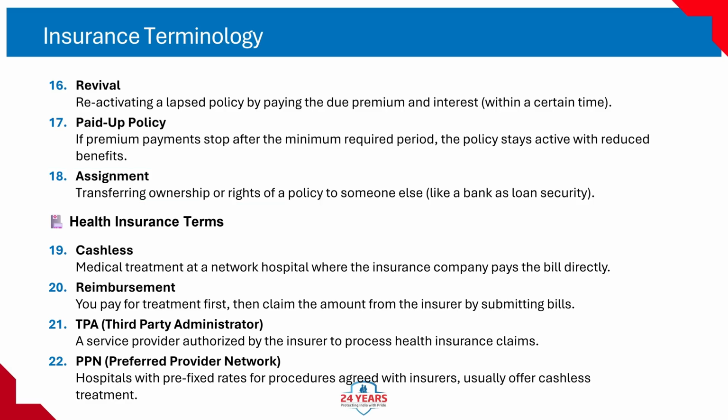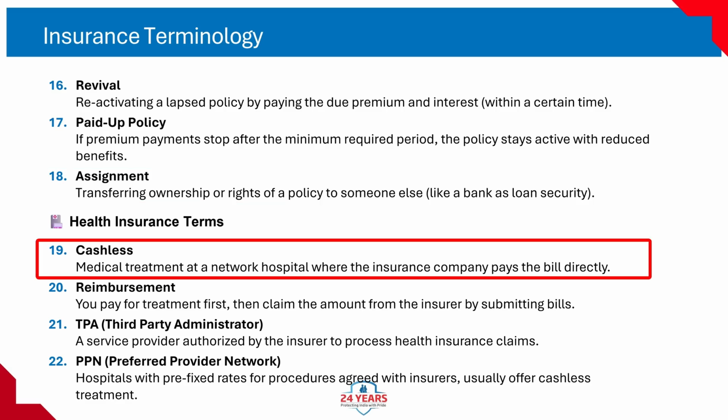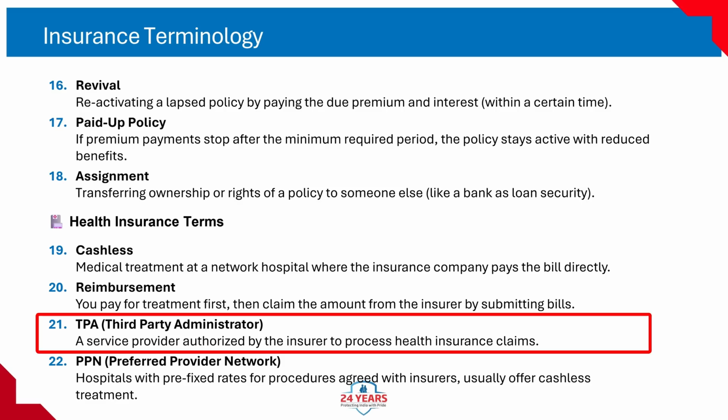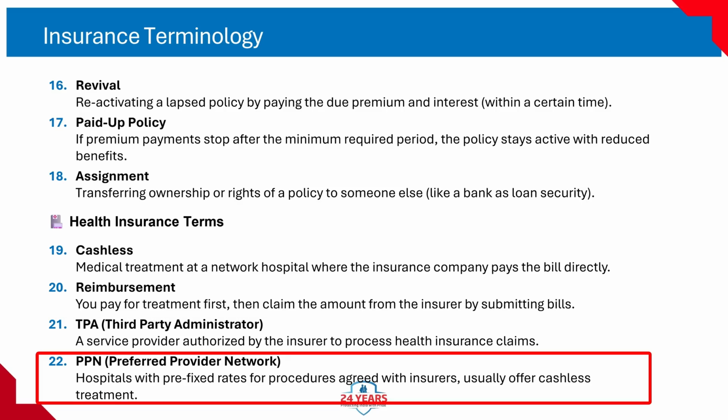Health insurance terms. Cashless medical treatment, at a network hospital where the insurance company pays the bill directly. Reimbursement. You pay for treatment first, then claim the amount from the insurer by submitting bills. TPA, third party administrator, a service provider authorized by the insurer to process health insurance claims. PPN, preferred provider network. Hospitals with prefixed rates for procedures agreed with insurers usually offer cashless treatment.